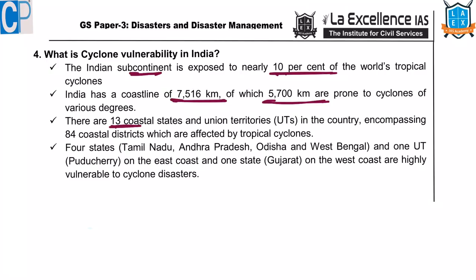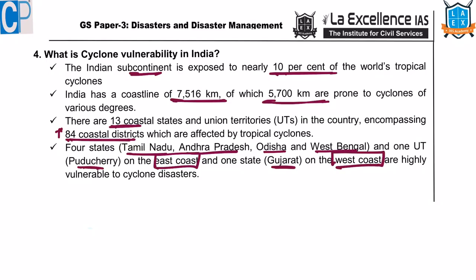We have 13 coastal states and union territories. In that, 84 coastal districts are affected by these tropical cyclones. 4 states and 1 union territory. What are these 4 states? Tamil Nadu, AP, Odisha, West Bengal, and Puducherry. These are in the eastern coast, Gujarat on the western coast.